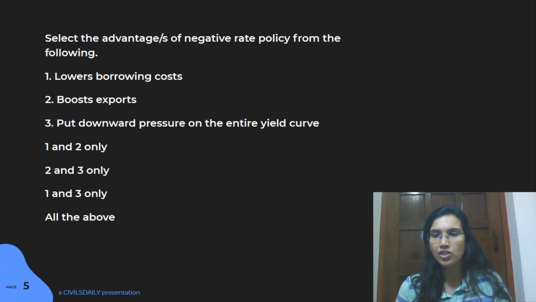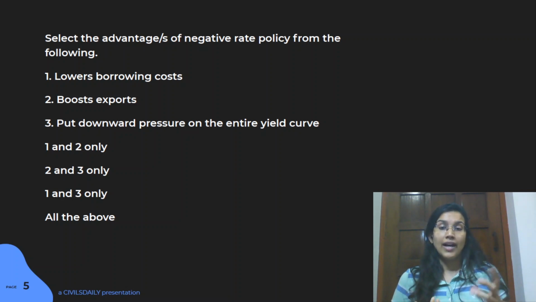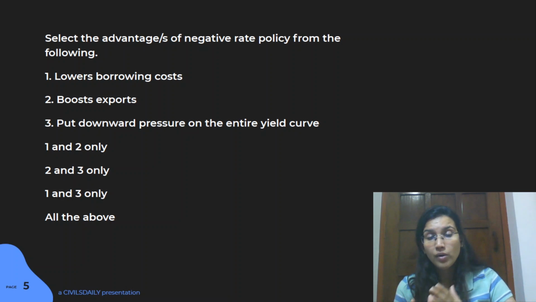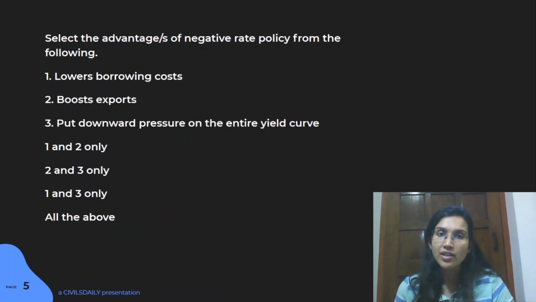So the first advantage of this particular policy would be that it lowers the borrowing cost. Again, like I talked about, the basic idea here is that the government wants to increase the demand, increase more and more investment. So obviously, the borrowing cost is going to reduce, and that is going to be a bigger advantage here. When interest rates drop, even the borrowing cost is going to drop. So that is a big advantage that can be derived from negative rate policy.